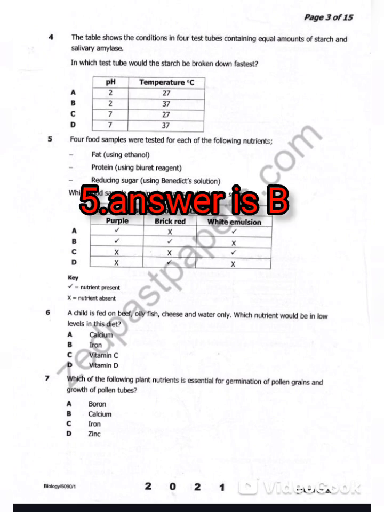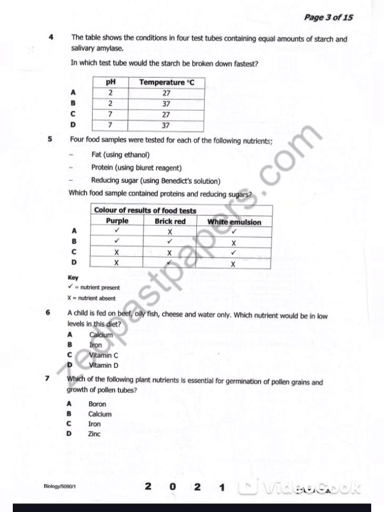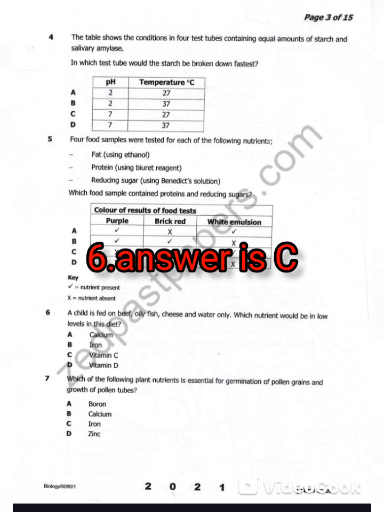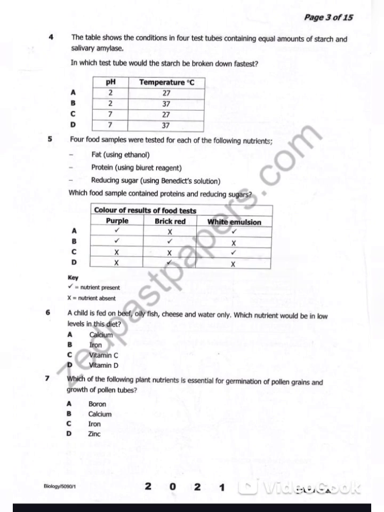A child is fed on beef, oil, fish, cheese, and water only. Which nutrient would be low in this diet? So the best answer is C. Beef is the source of calcium, iron, and vitamin D. Cheese is a source of calcium and vitamin D. Water is there for proper functioning of the body.